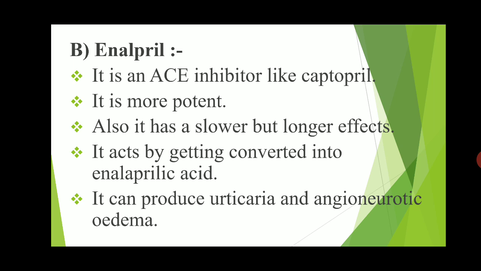So the next drug is enalapril. This is also an angiotensin converting enzyme inhibitor like captopril, but it is more potent than captopril. It also has a slow but longer effect. It has a slow action but produces a long effect. It acts by being converted into enalaprilic acid.